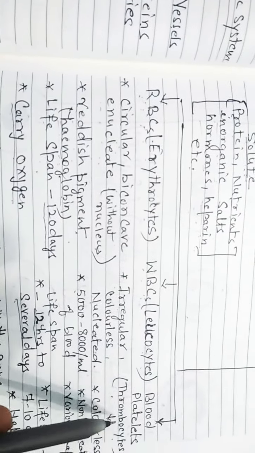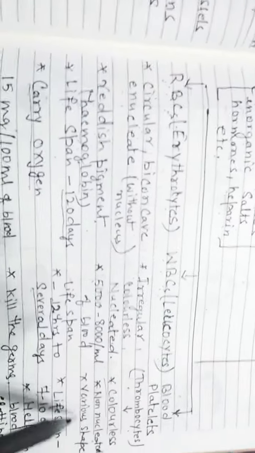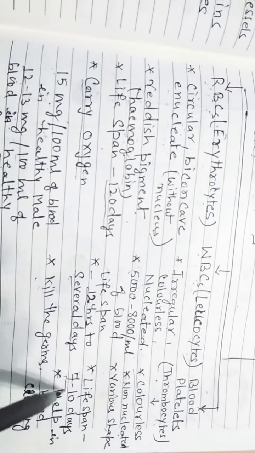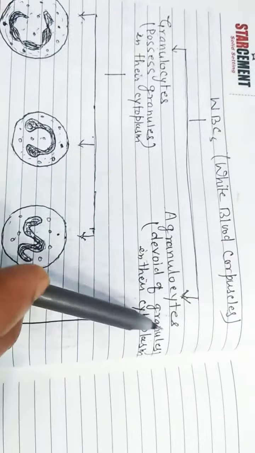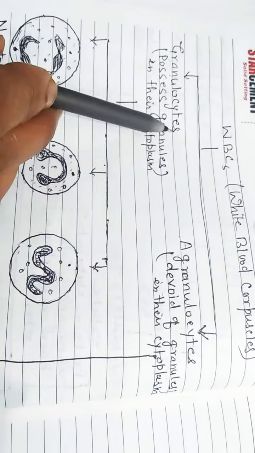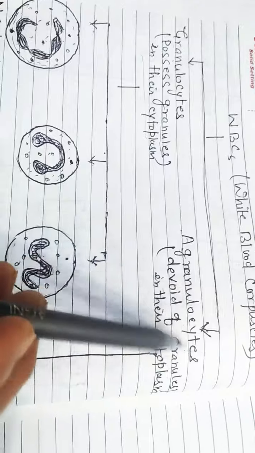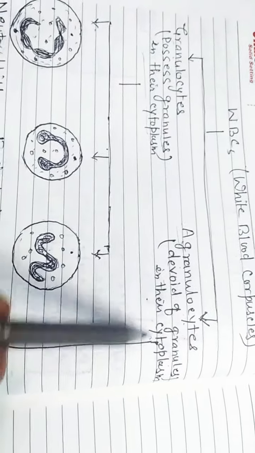Now, blood platelets. They are colorless, non-nucleated, and have various shapes. The lifespan of blood platelets is about 7 to 10 days. They help in blood clotting. Now, types of WBC. There are two types of WBC, granulocyte and agranulocyte. Granulocytes possess granules in their cytoplasm. Agranulocytes, that means absence of granules in their cytoplasm.